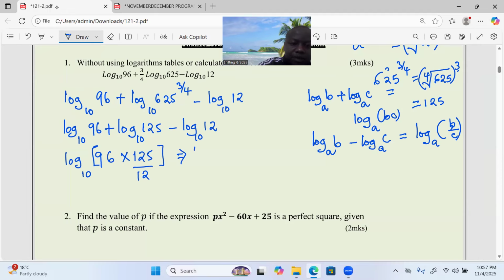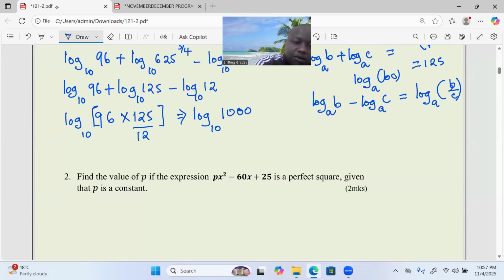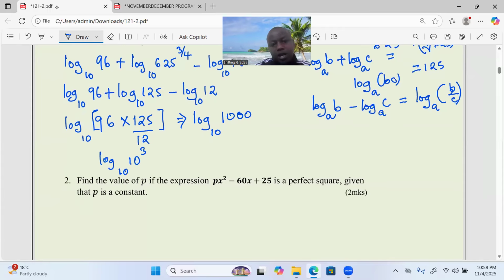This shall be the log to base 10 of 96 multiplied by 125 out of 12, giving us 1,000. So the log to base 10 of 1,000. And now we have to finalize. What is the value of log 1,000 to base 10? This can be written as the log to base 10 of 10 power 3.